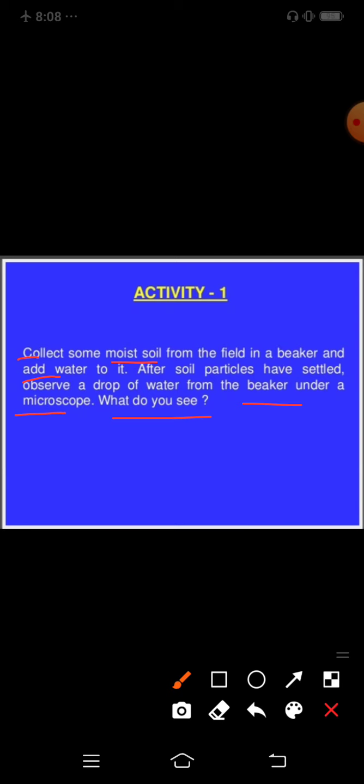You have to take some moist soil from the field, fill it in a beaker and add water to it. After soil particles have settled, take a drop of water from the beaker and observe under a microscope. What do you see?